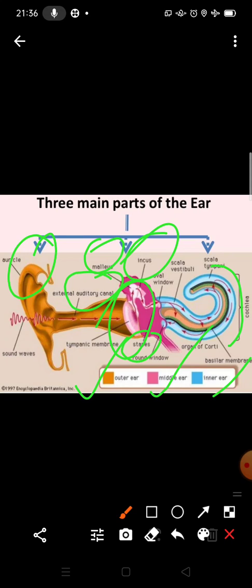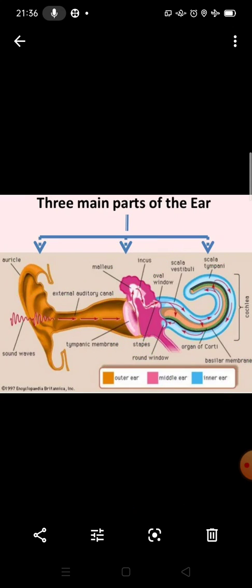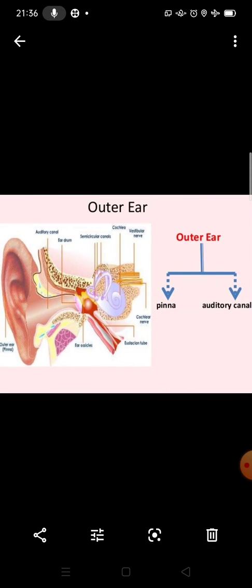This figure shows the internal and external structure of the human ear. You can see there is the outer ear. You can see the diagram also. You can see the pinna and auditory canal. This is the structure of the outer ear. We have discussed that the outer ear consists of the pinna, ear canal and the eardrum. So you can see there are the two main parts.